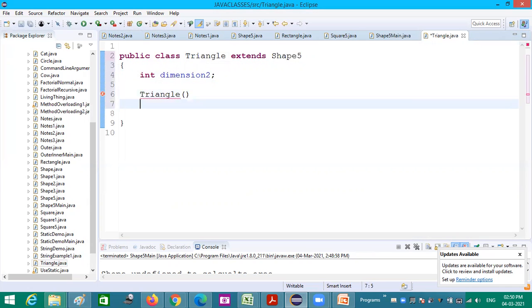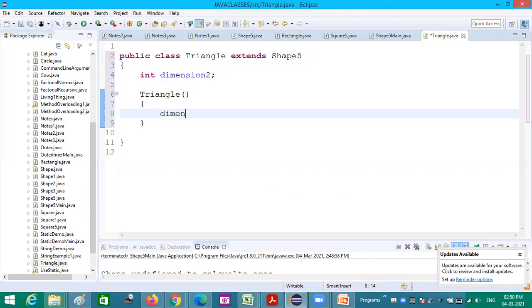Inside the triangle class, I am giving the value for dimension 2 is equal to 10. Here dimension 2 is equal to 10. And here also I am having area.